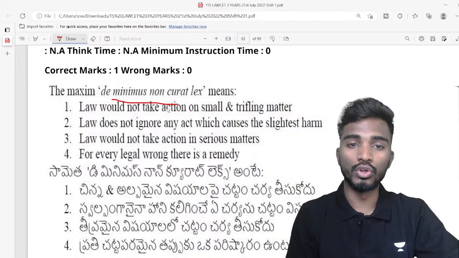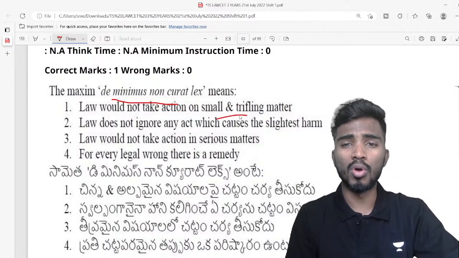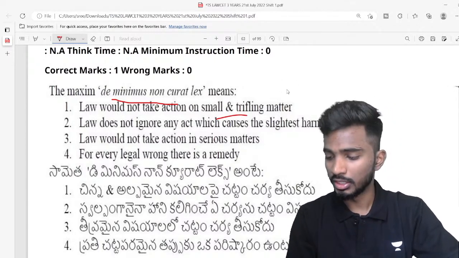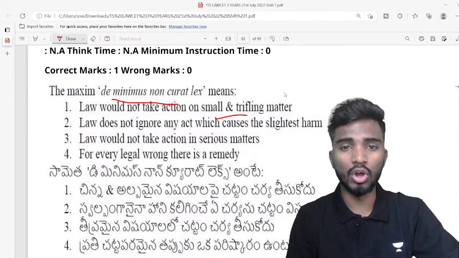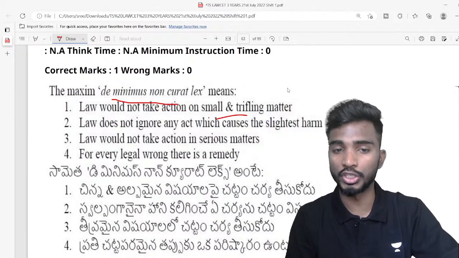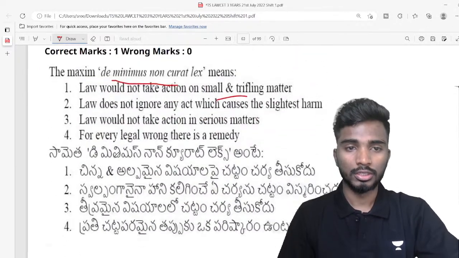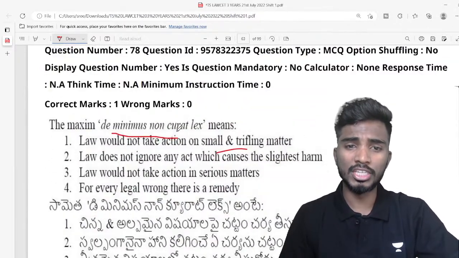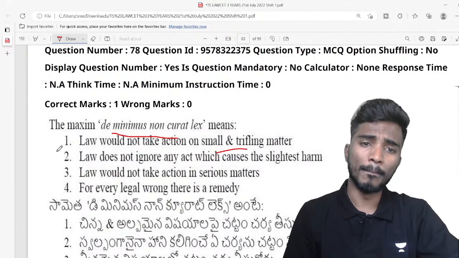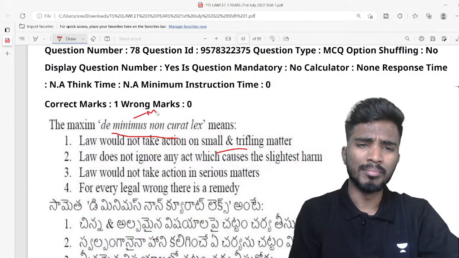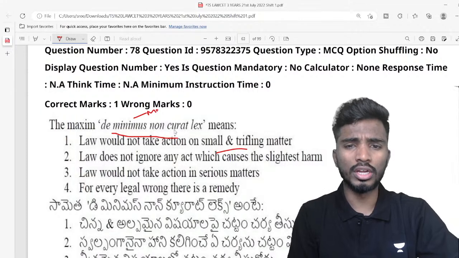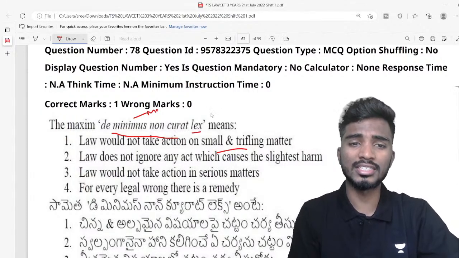So law would not take action on small and trifling matters. Okay, చిన్న matters గురించి law will not bother much, or it won't give punishment for the same. Very good Nidhi, excellent. So that is de minimis non curat lex. So minimus అంటే minimal things, non curat అంటే law does not take action. Lex is law.